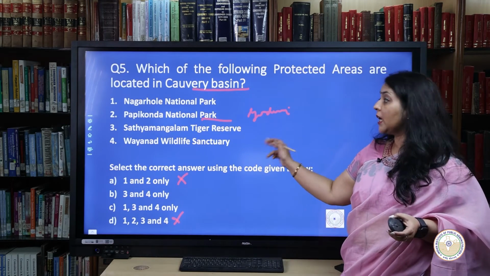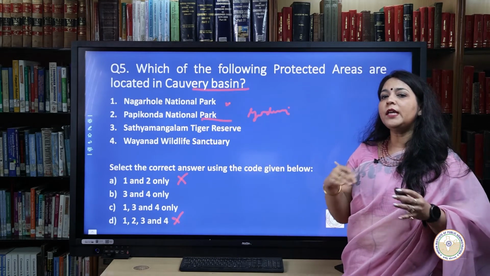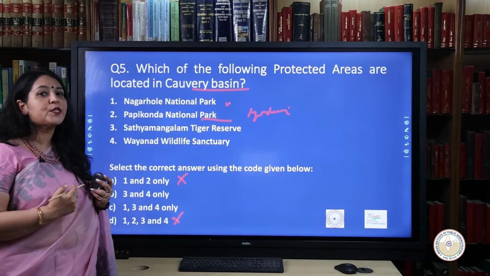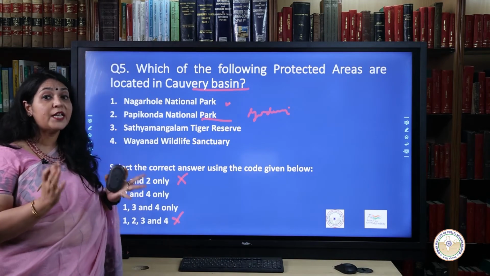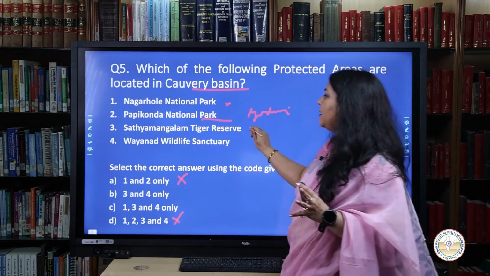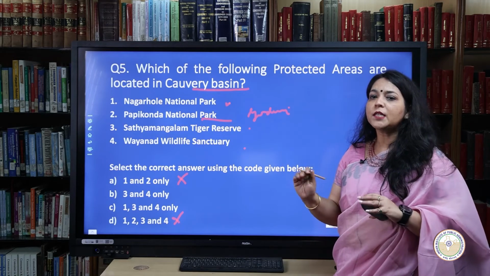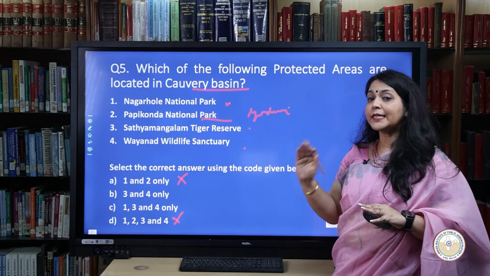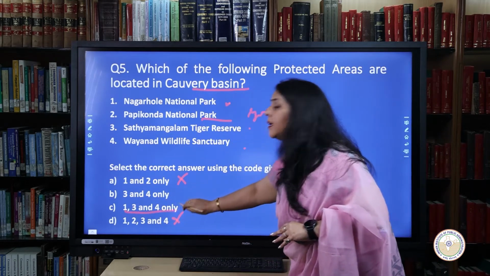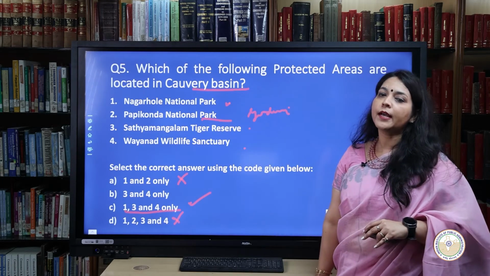Talking about the Nagarhole National Park, it is located on the opposite banks of river Kabini, which serves as the drainage system foundation, and it is a major tributary of Kaveri. Moreover, Satyamangalam Tiger Reserve and Wayanad Wildlife Sanctuary is close by. Thus, option C, that is 1, 3 and 4, is the correct option. So you can very safely mark this as your correct answer.